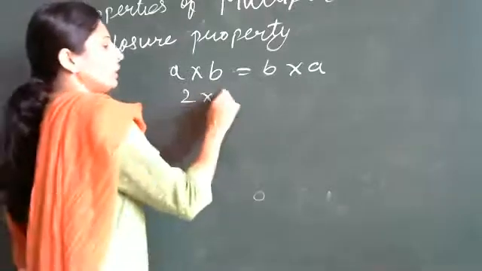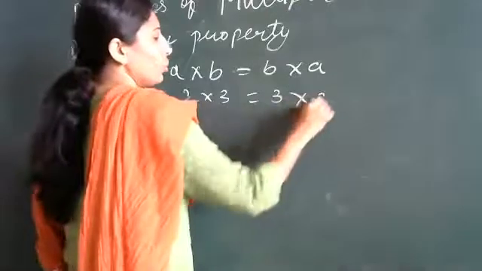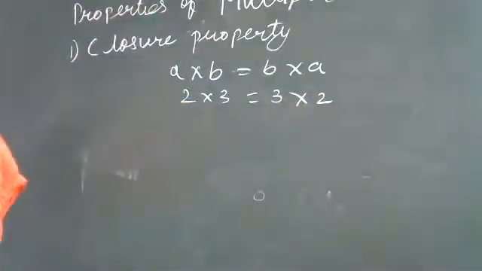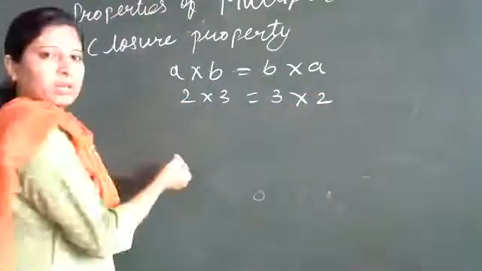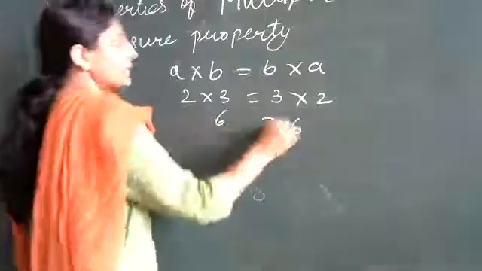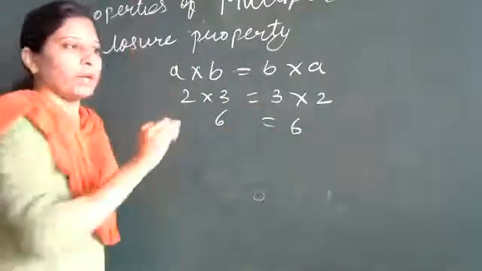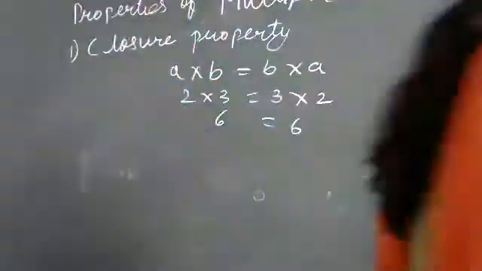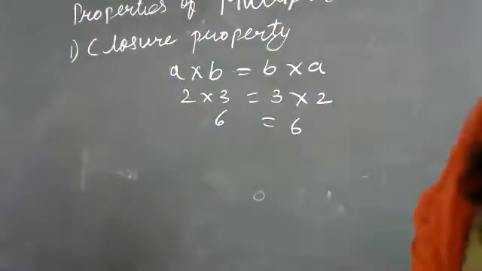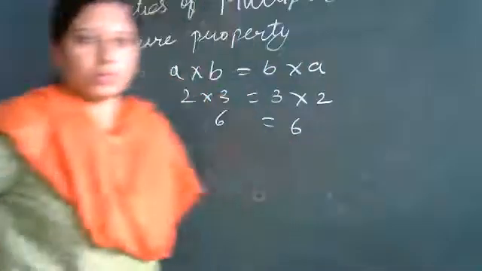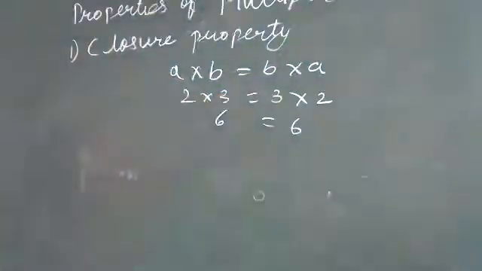So 2 into 3 or 3 into 2, we are going to get the same. That means the commutative property holds for multiplication also.